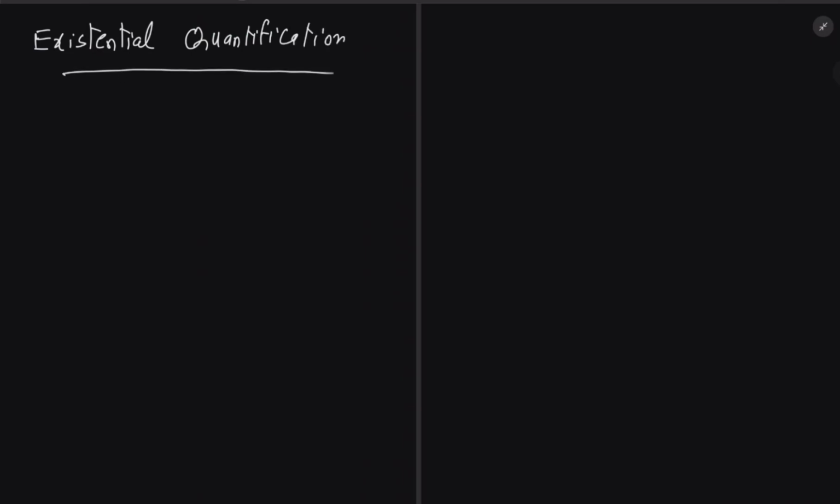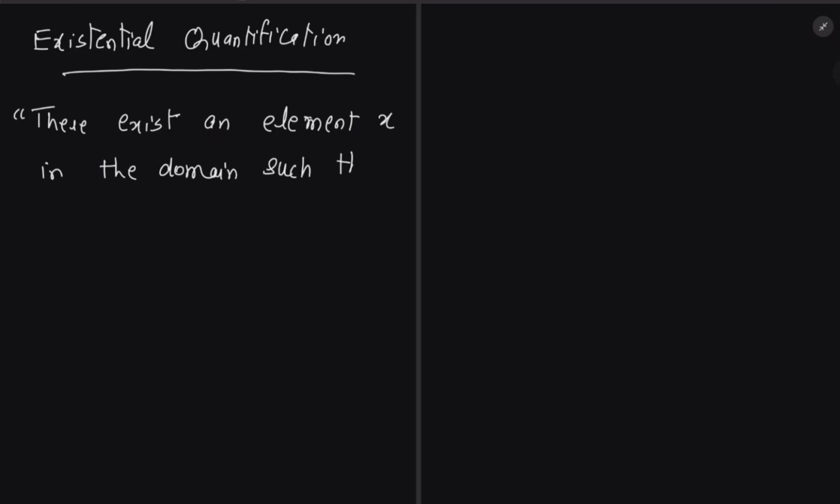In existential quantification, we write a statement like this: there exists an element x in the domain such that P of x. This is the statement that we often encounter in daily life.